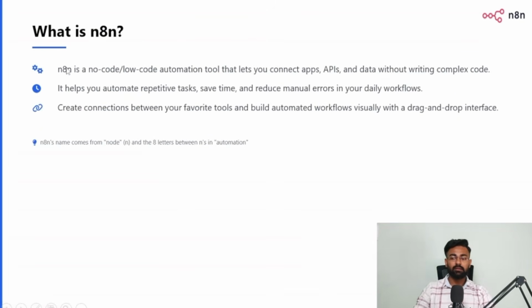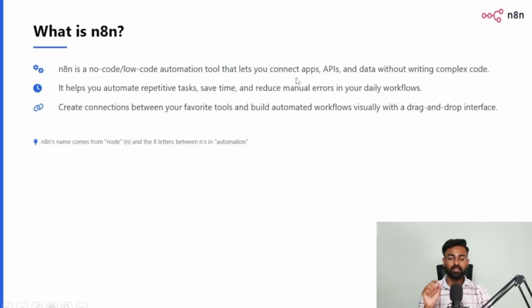So what is n8n? n8n is a no-code or low-code automation tool that lets you connect apps, APIs, and data without writing complex code. As it says, without knowing coding, you can automate stuff and connect different apps and different APIs. You can upload and download data, write data, present data, send text, send copy, lots and lots of things. Basically it's an aggregator of all those tools so that you can build your own automations without knowing how to code in, let's say, Python, LangChain, LangGraph, or whatever.